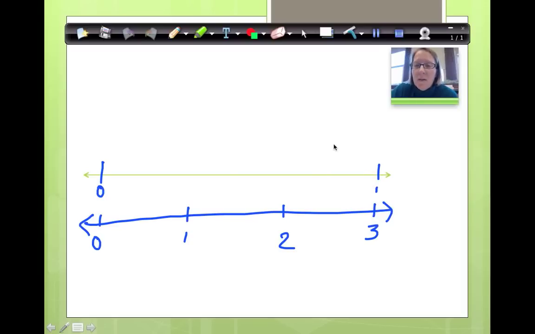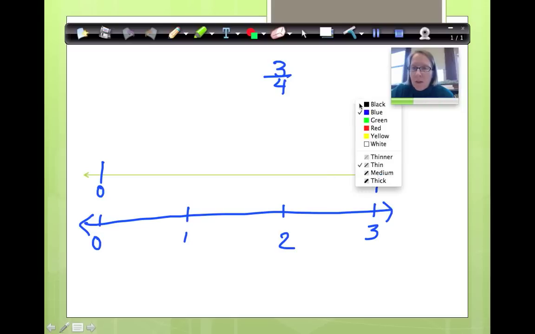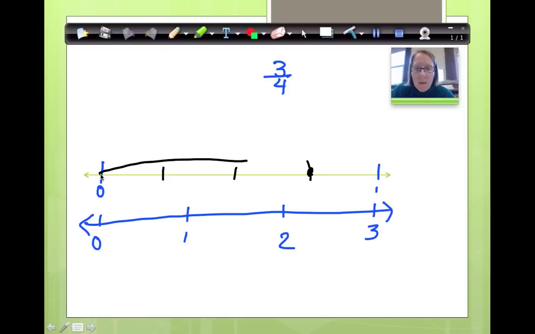Okay, so what if I wanted to show 3/4? Okay, now judging on my whole, if this is my whole and this is my whole, which one is going to have the larger piece? Well, first let's cut them into fourths. I'm going to change my color. Okay, so I know if I cut my half in half, I get it. So 3/4 would be right here to this one, all the way to here. Okay, now each one of these I have cut into fourths.